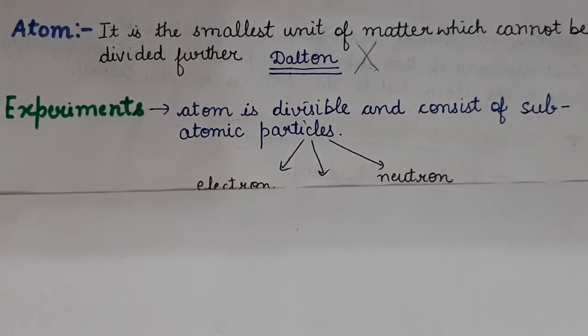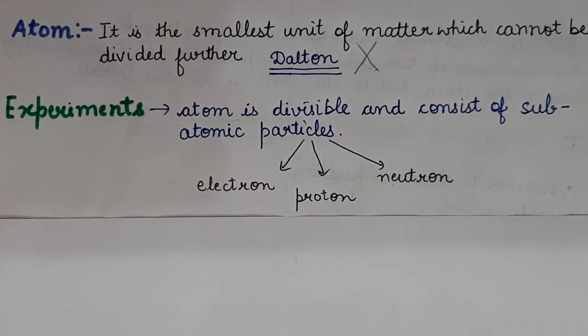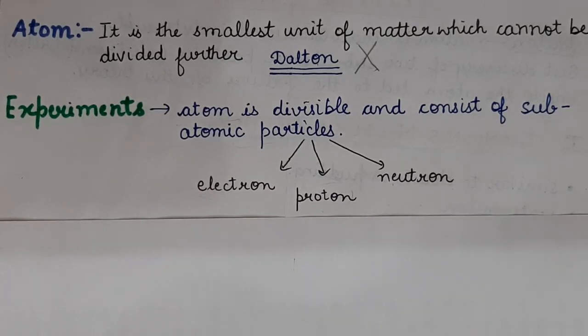Experiments were carried out by the scientists. You can take the example of one experiment. If you comb your dry hair and you bring that comb close to some pieces of paper, what will you observe? You will observe that the comb attracts a few pieces of paper.